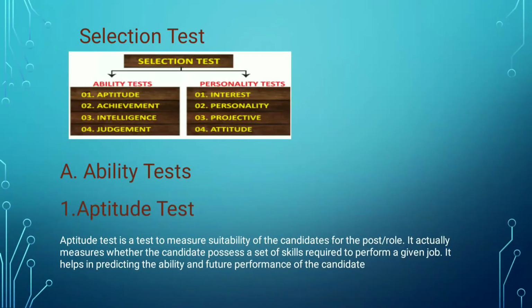So for a certain job or role where there is a vacancy, if your qualification and set of talents are matching, they will have some aptitude test. Yes, so by this they will be knowing what your actual skills are.